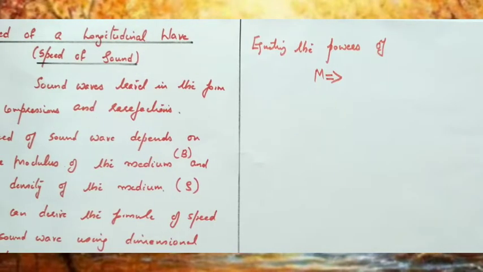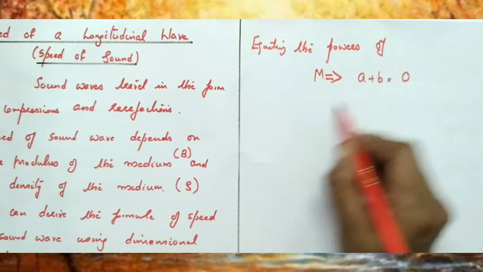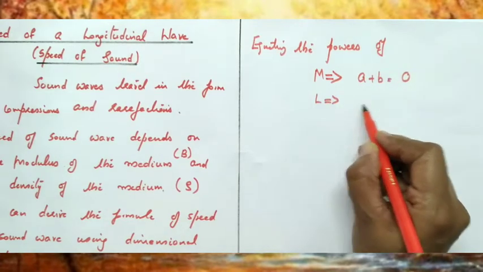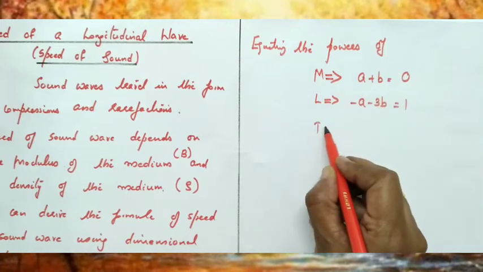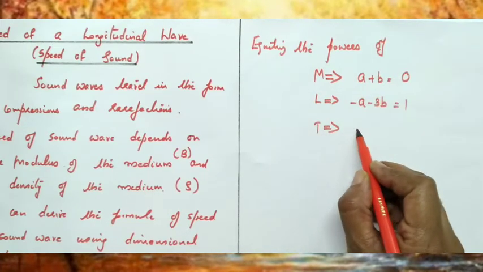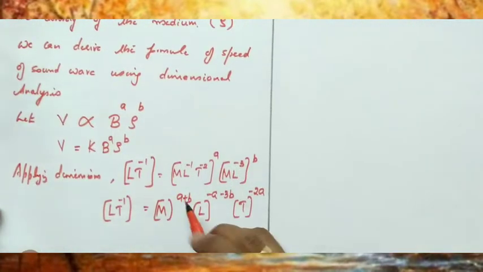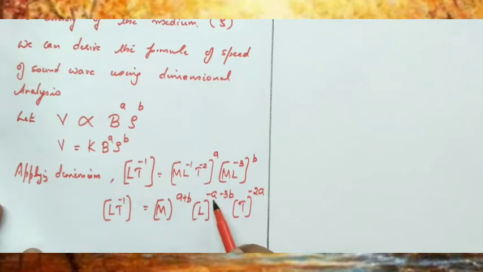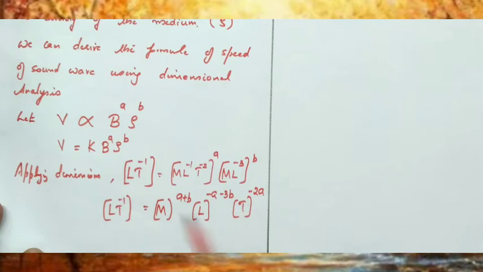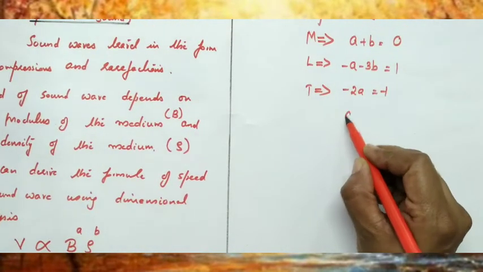Equating the powers of mass, A plus B is equal to 0. Equating the powers of length, minus A minus 3B is equal to 1. Equating the powers of time, minus 2A is equal to minus 1. Using that, we can write A is equal to 1 by 2.